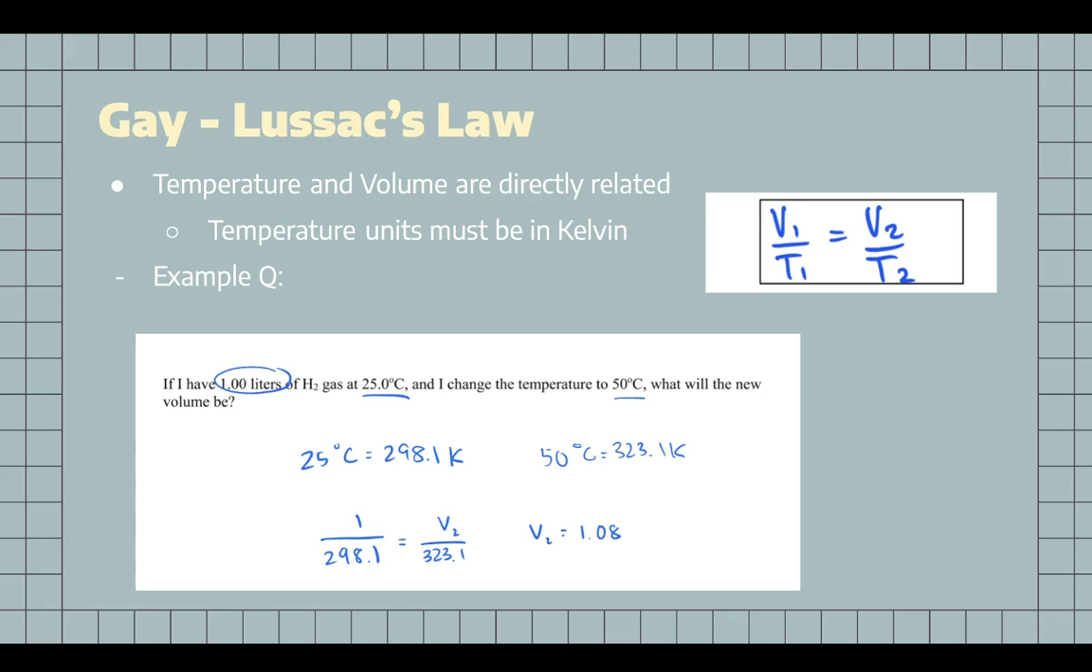An example question is, if I have 1 liter of hydrogen gas at 25 degrees Celsius and I change the temperature to 50 degrees Celsius, what will the new volume be? Since we know the value of V1, T1, and T2, we can plug in those values similar to the last question and find the volume V2 as 1.08.